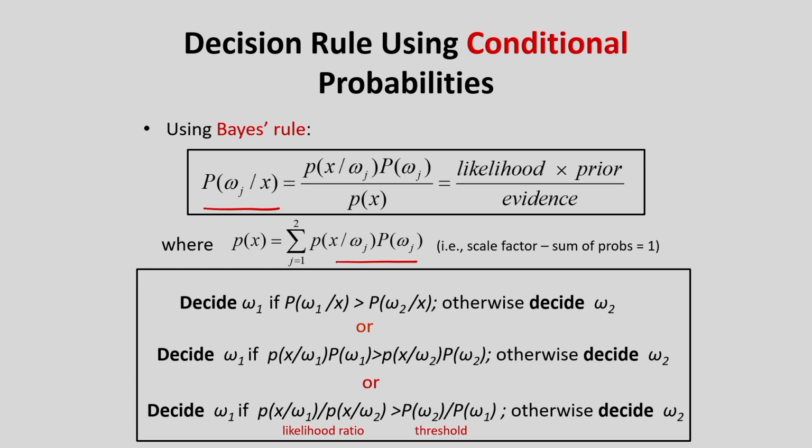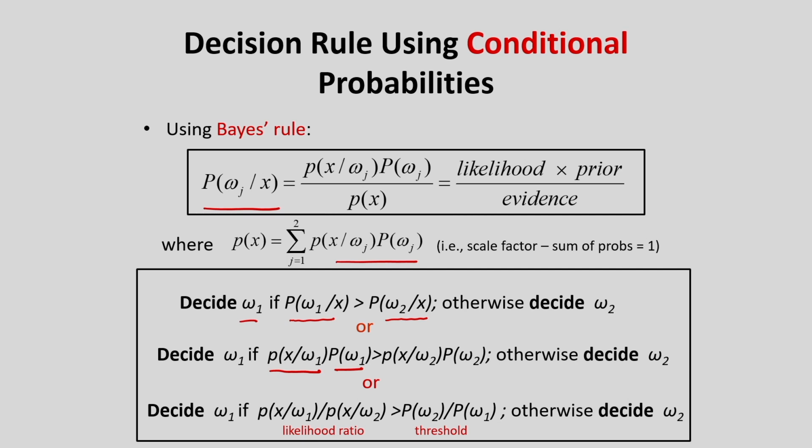So let us consider these decisions. Decide a particular class W1 if the probability of W1 given X is greater than probability of W2 given X. Otherwise, we can decide the class W2. So this is based on the posterior probability, the posterior density. Similarly, if I consider this likelihood and the prior, based on this I can decide a particular class.